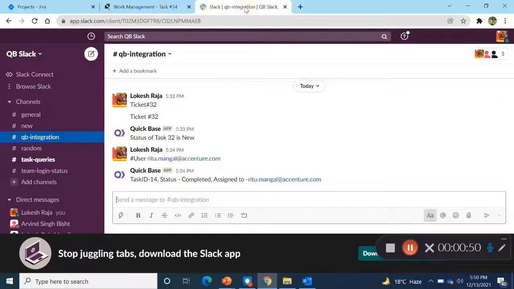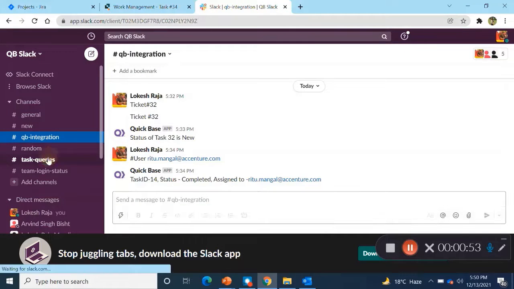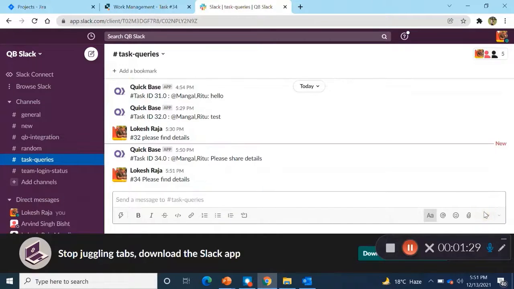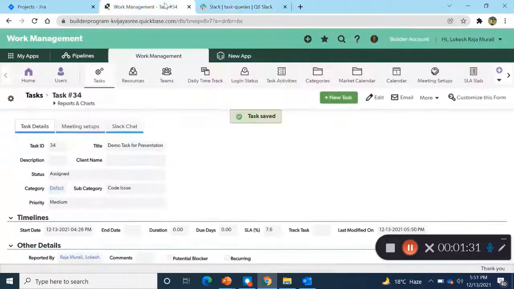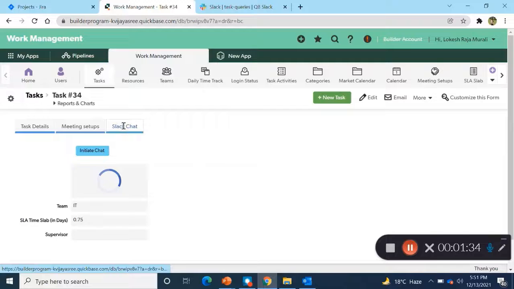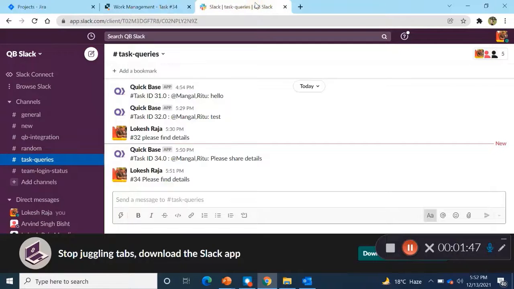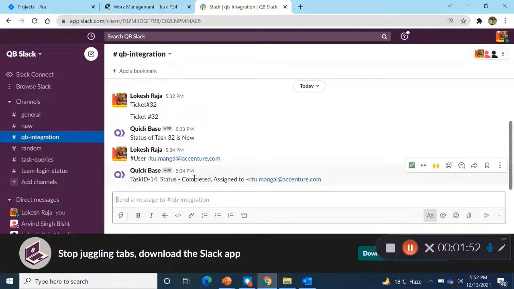Now to see this, we will go to the Slack channel task queries and you can see the details here. Response, please find details and post it here. Now you will see that this task will be there in the Slack conversation. Another integration with Slack using pipeline will act like a chat bot. So when we type ticket hash ID in the QuickBase integration channel, it will fetch the status of the particular task and post in the same channel.